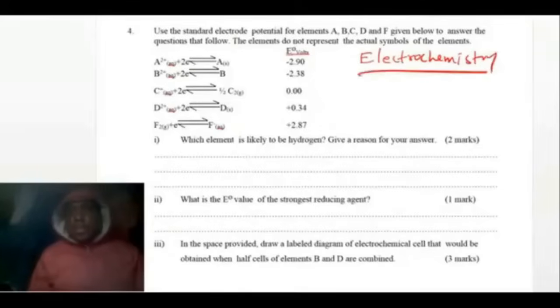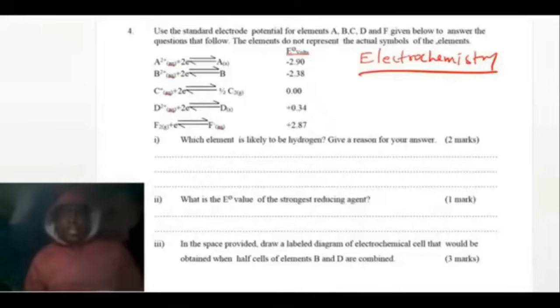Another sure bet question we want to look at is electrochemistry. An electrochemistry question will not miss in any chemistry exam. So we need to look at questions in electrochemistry. Look at this question. Use the standard electrode potential for elements A to F given below to answer the questions that follow. Elements do not represent the actual symbols of elements.